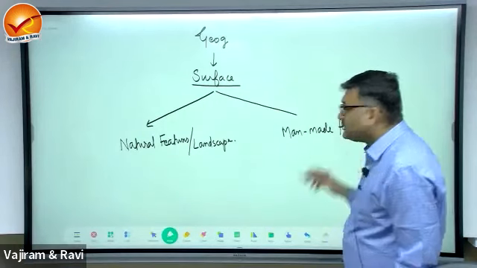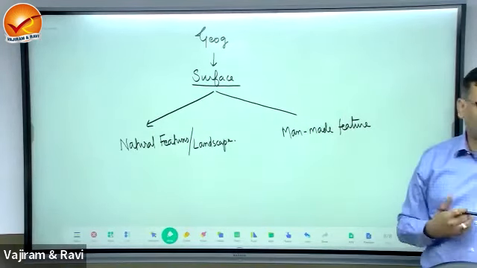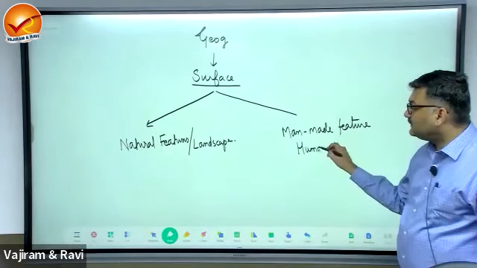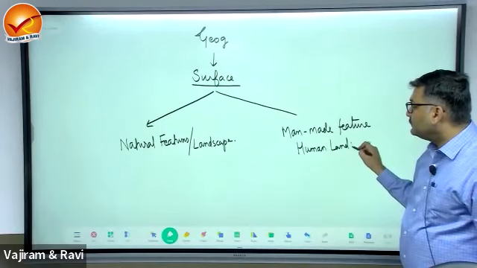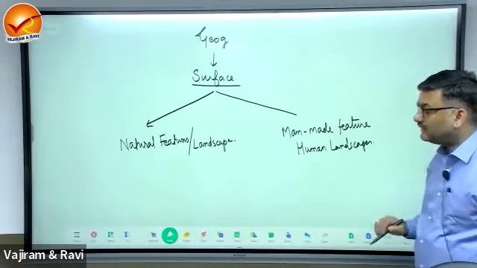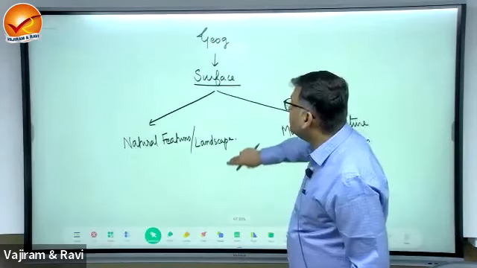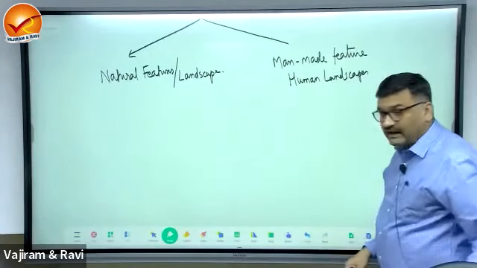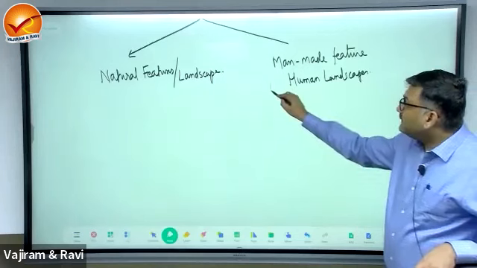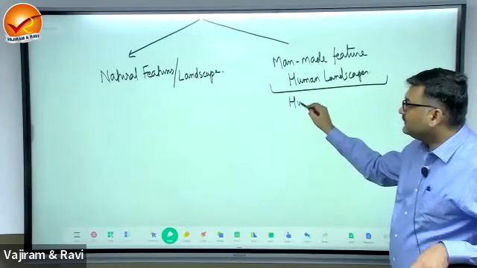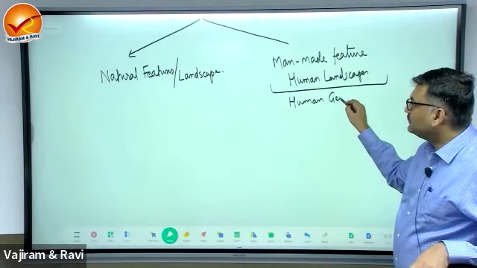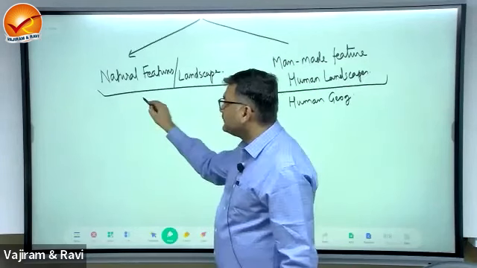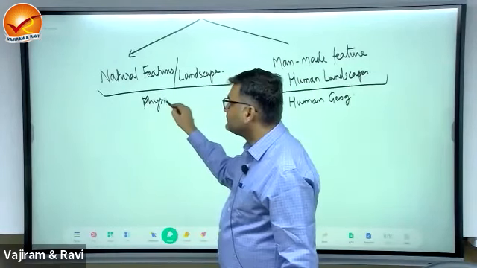Man-made features means all that has been created by man, human activities. The other term used for this will be human landscapes. So the surface of the earth is divided into two, the natural landscapes and the human landscape. The study of human landscapes is known as human geography, while the study of natural landscapes is referred to as what?